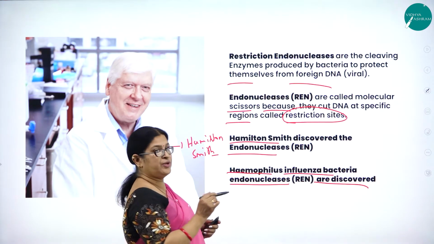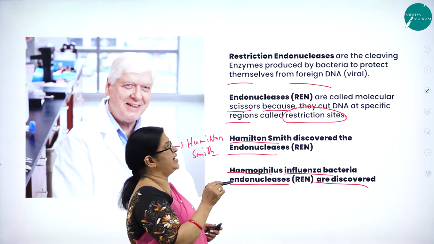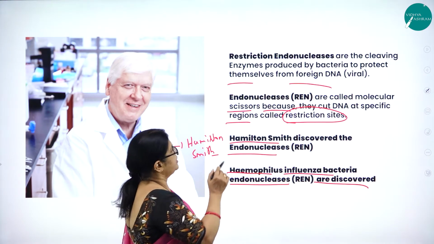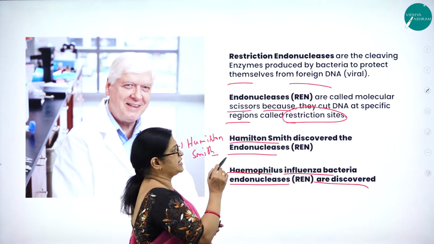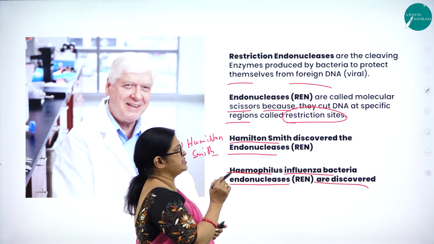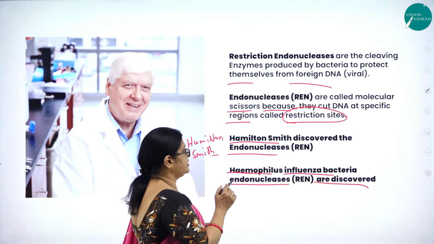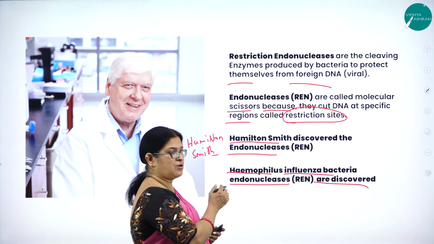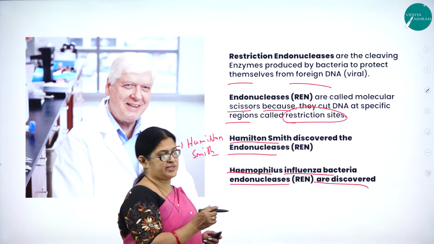So restriction endonucleases are the cleaving enzymes produced by bacteria to protect themselves from foreign DNA. Endonucleases are called molecular scissors because they cut DNA at specific regions called restriction sites. Hamilton Smith discovered the endonucleases, and Haemophilus influenzae bacteria endonucleases were also discovered.